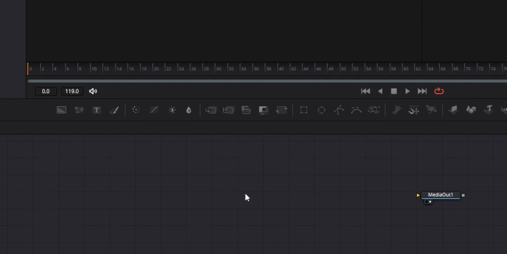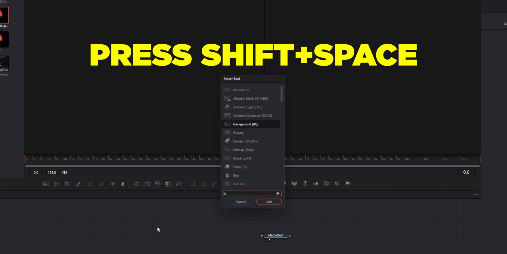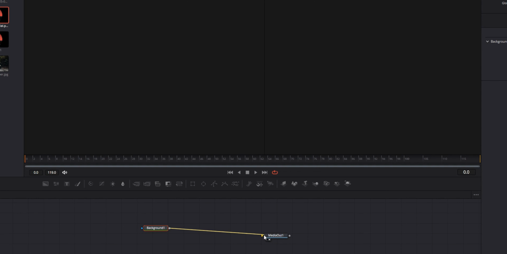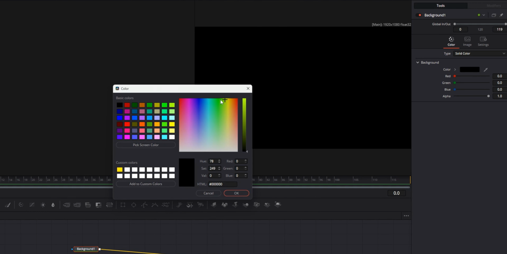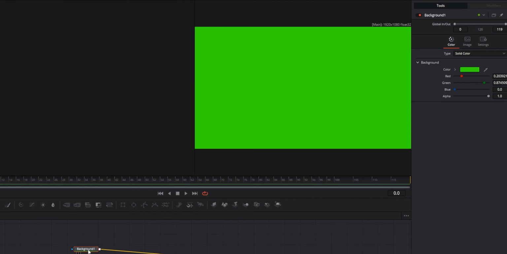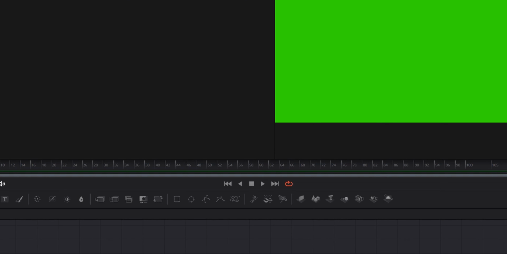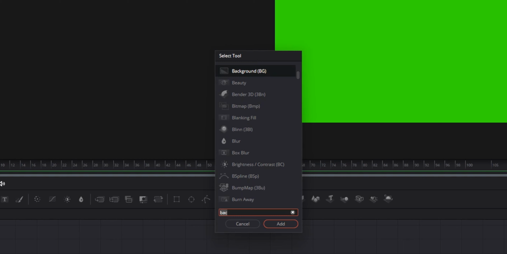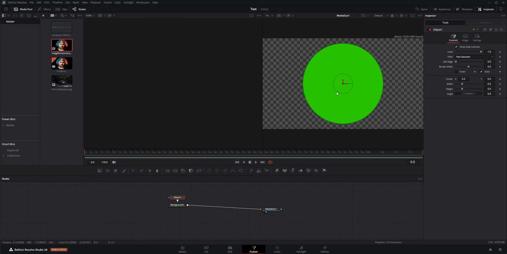In here we have this media out, so we need to have a background, so shift space and search for the background. Connect this to the media out like so. So we have our background. Let's change this to the greenish thingy that we see in the Discord, like so. And we need to make this circular, right? So for that, click on it, shift space again and search for ellipse. Click add. Boom, we have our circular shape.